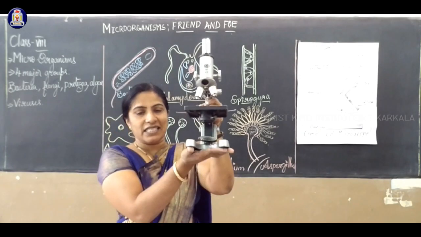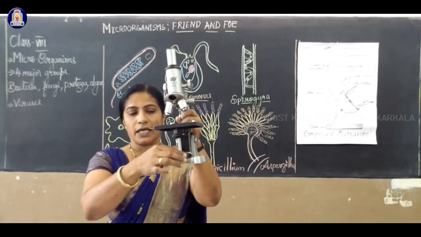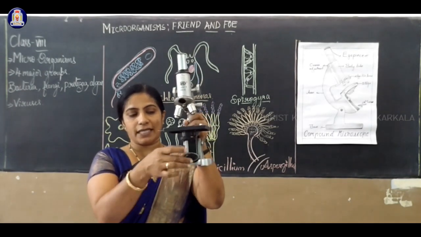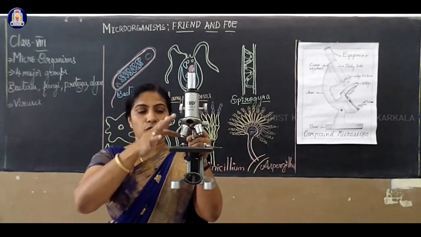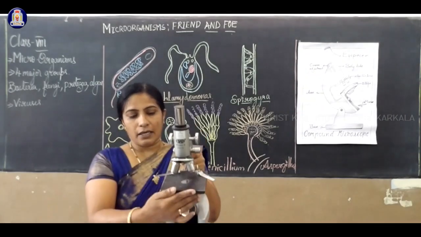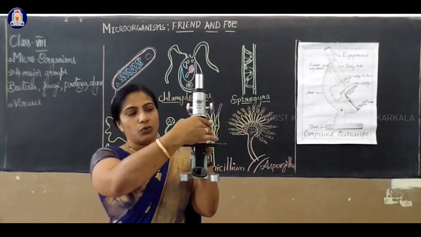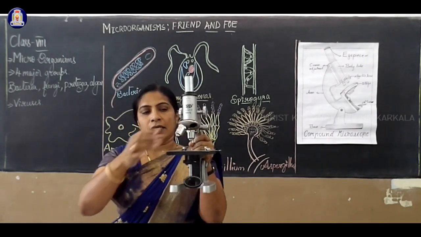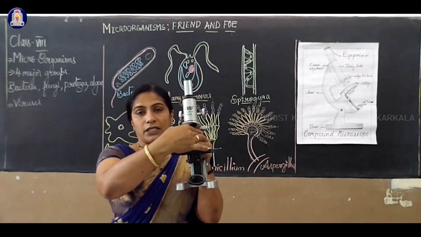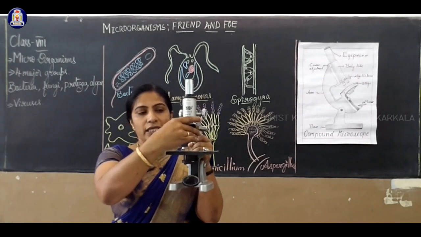For example, this is the base of a microscope. The mirror, convex and concave, is present. If we rotate it, to focus the light, the light should always focus on the mirror and on the stage. There is a glass, and two or three lenses will be there. Here we are mainly using the 10x lens, and 10x and 40x etc., 40x to observe in a zoomed way. Here we are using 10x.